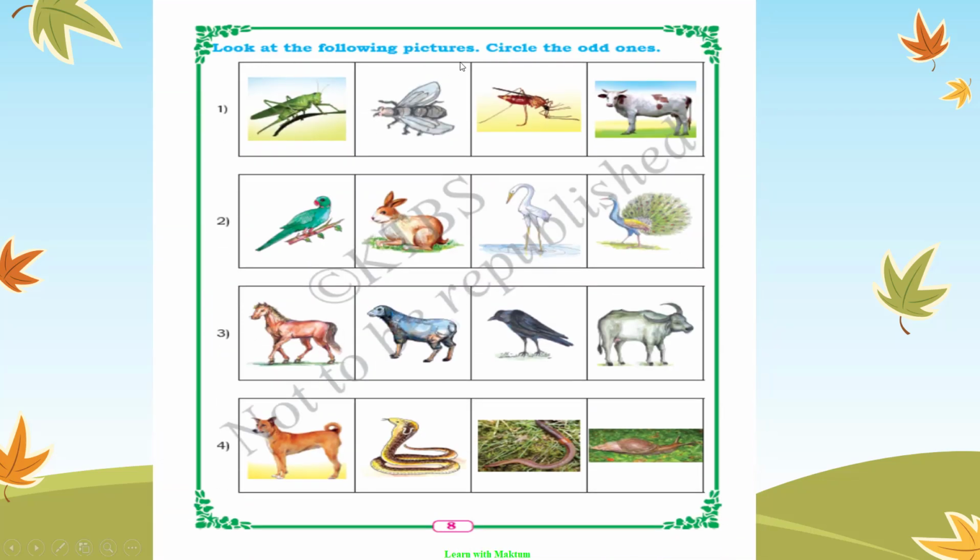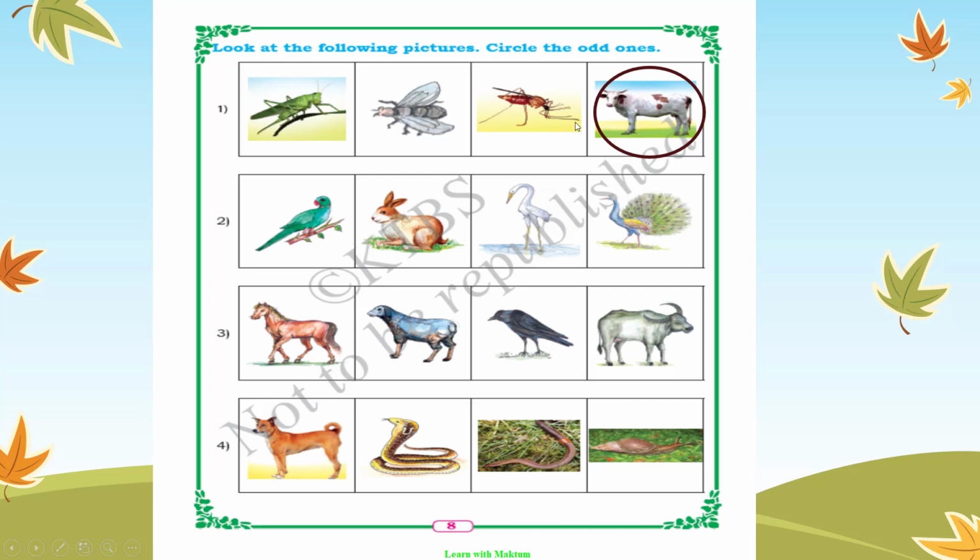Look at the following pictures. Circle the odd ones. So here they are given the pictures, you have to circle the odd one here. Okay, here you can see first one, second one, and third one. These three pictures are insects, whereas this is a land animal, and its body is huge, whereas these three bodies are small.